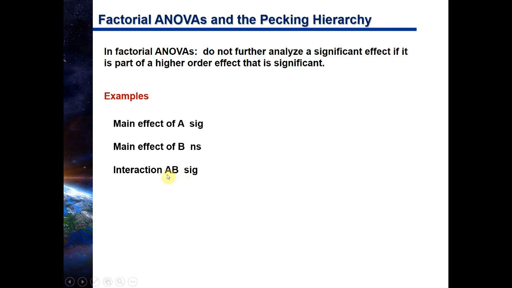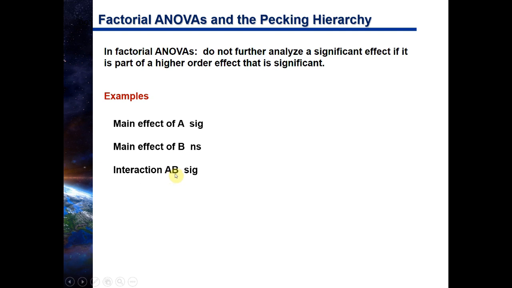Well, you learned last class that when you have a significant interaction, the next step is to do tests of simple main effects. And then once you do those tests of simple main effects, depending on whether they're significant, you might need to do more post hoc tests. It just depends on whether those tests of simple main effects are significant, and whether that effect has three or more means.